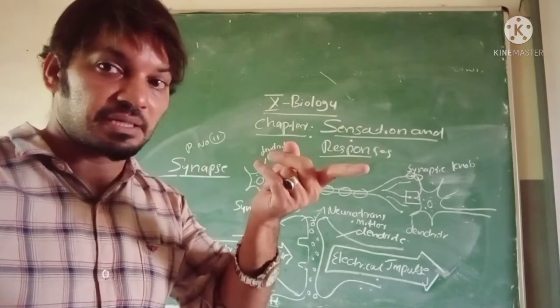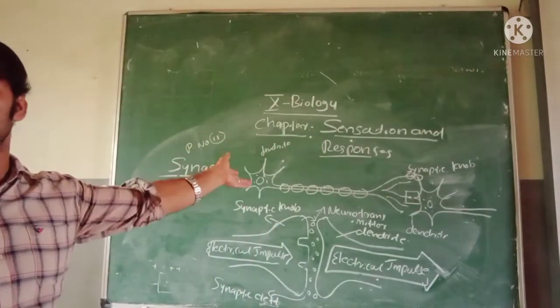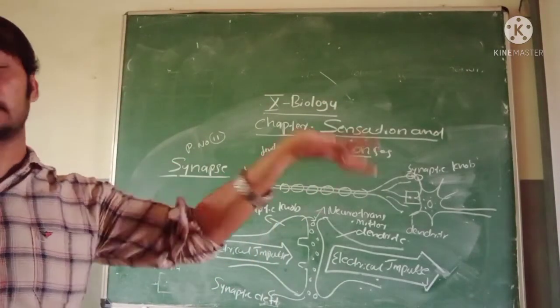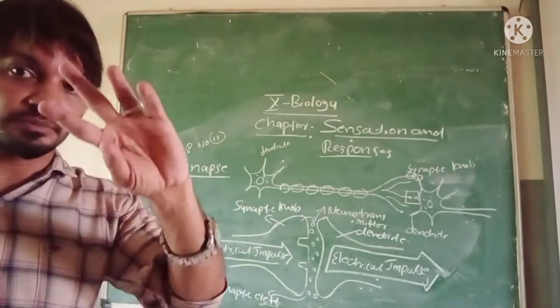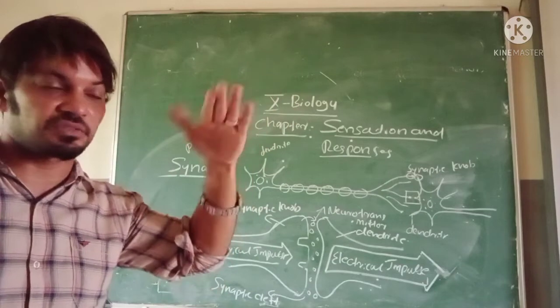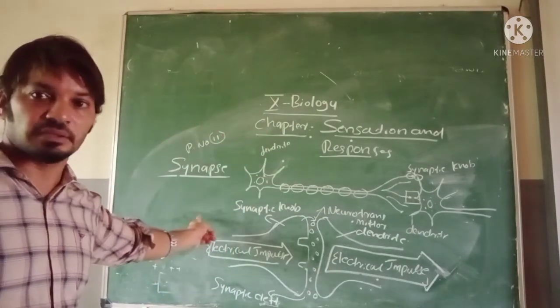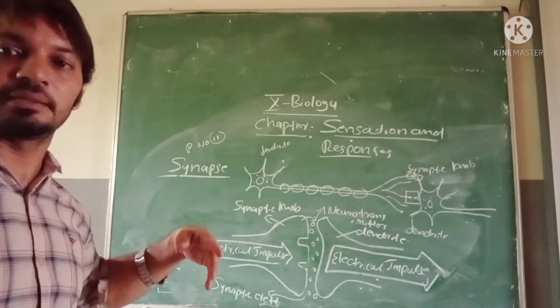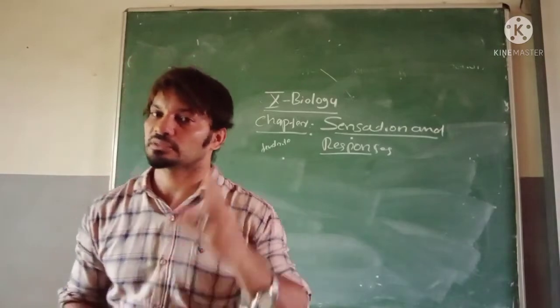The first topic I took was generation and transmission of impulses. That is the main point: positive and negative, outside positive, inside negative, the plasma membrane. Next I took synapse. Next I am going to say, listen: neuron is not a single type. There are three types of neuron.